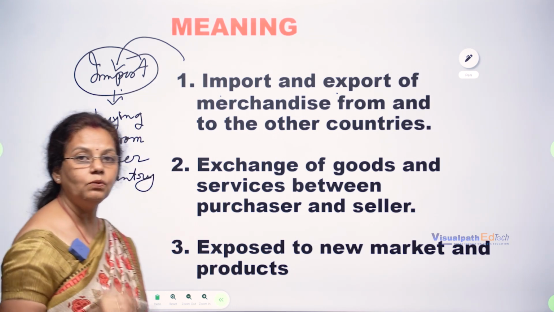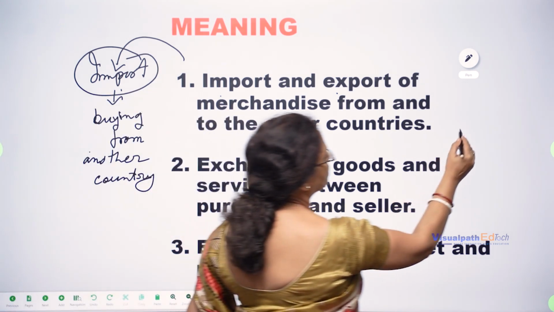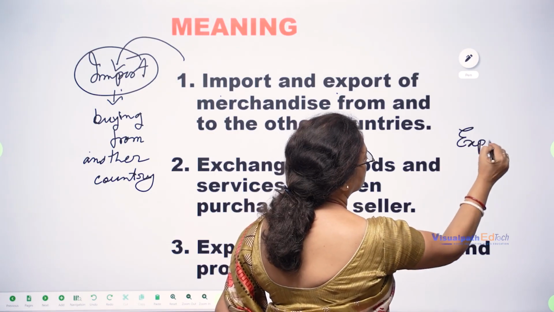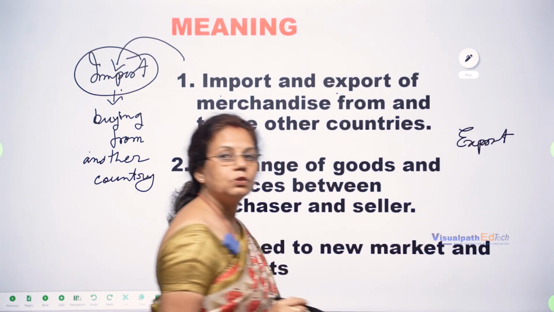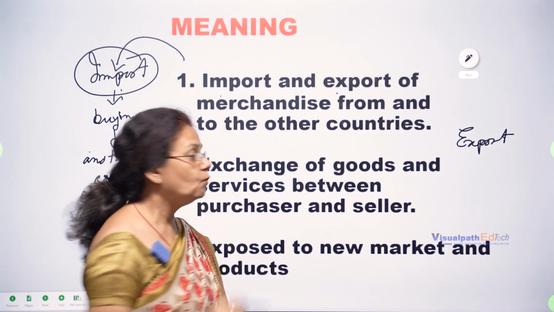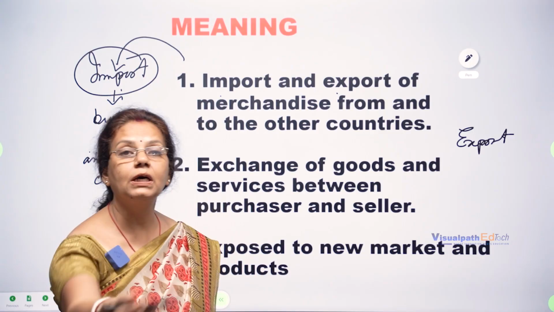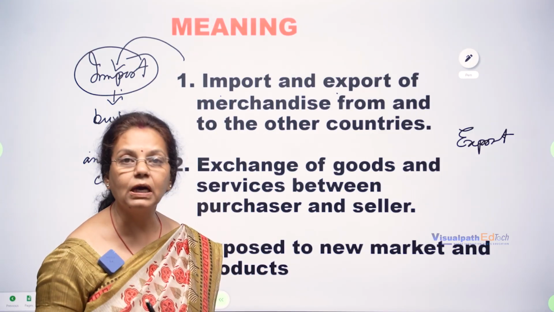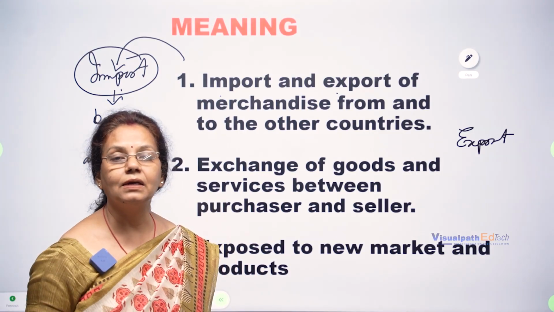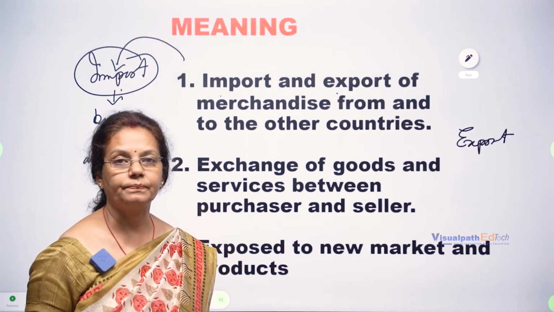Same way, the other word is export. So what is export? When you sell goods from our nation to another nation, from our country to another country for the benefit.